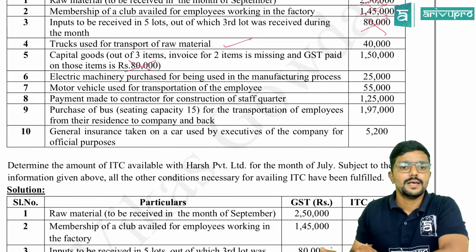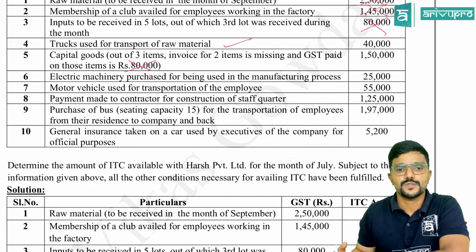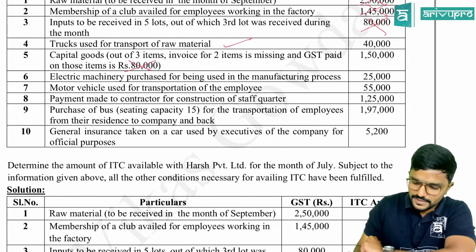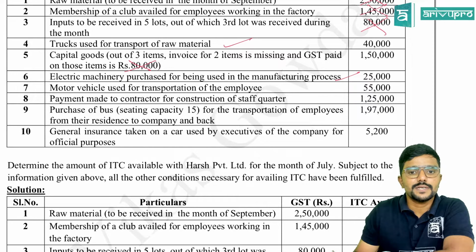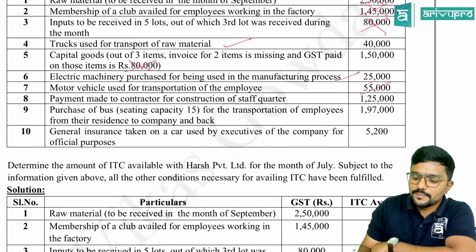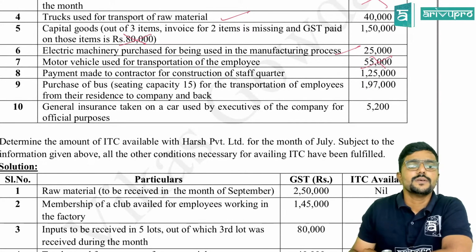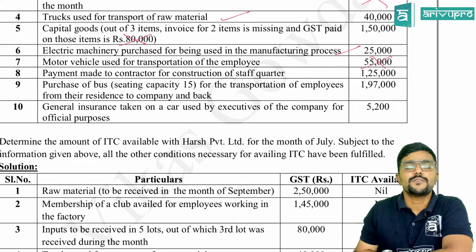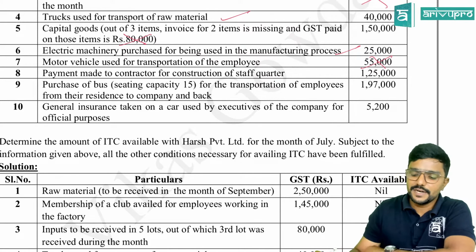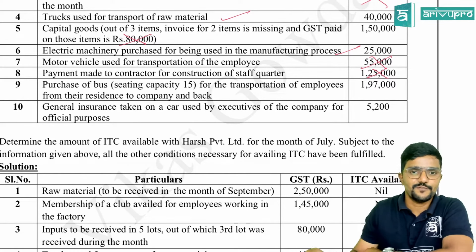Next, electric machinery purchased for being used in the manufacturing process. So can we claim the credit? Yes, sir, credit can be claimed. Motor vehicle used for the transportation of employees. Sorry, blocked, 17(5). Employees means blocked. Payment made to contractor for construction of staff quarter, that is for my own contract. So in that case, can I claim the credit? No, it is blocked as per section 17, subsection 5.